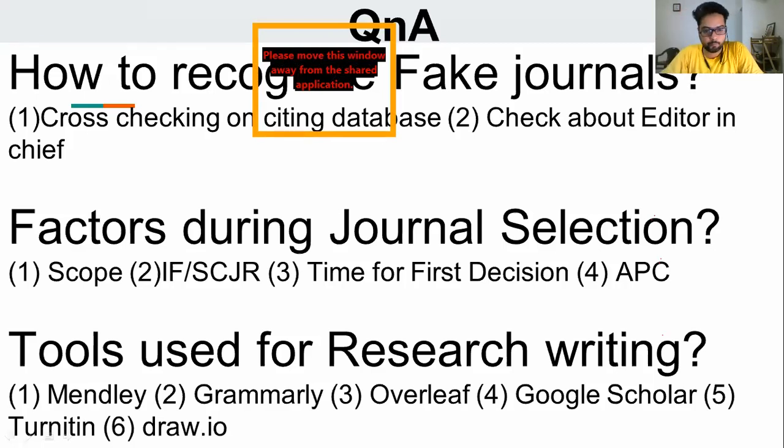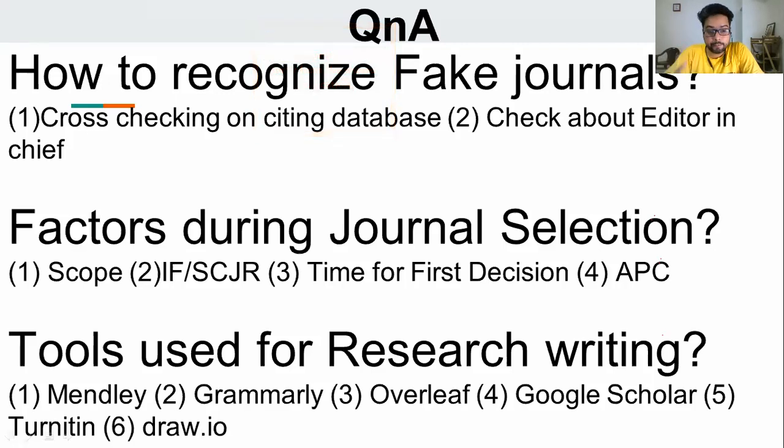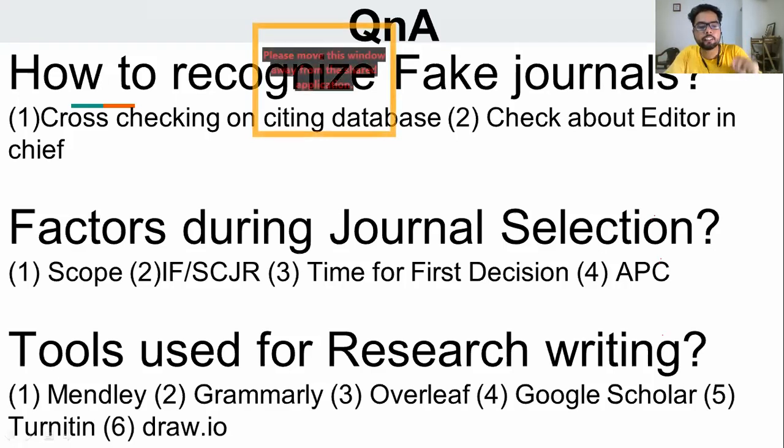It's very, very sure. The second thing that you have to see, or the second thing that will help you to select a journal, is the impact factor, also called the IF or SCJR factor, which stands for Scimago Journal Rank. So if your journal is indexed in SCI, it will have an impact factor. If it is indexed in Scopus, it will have an SCJR factor.